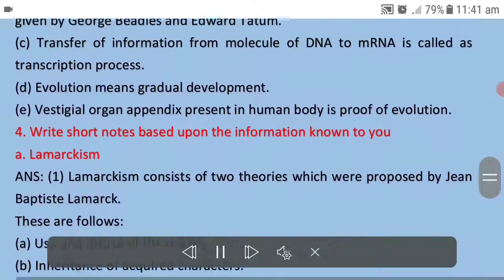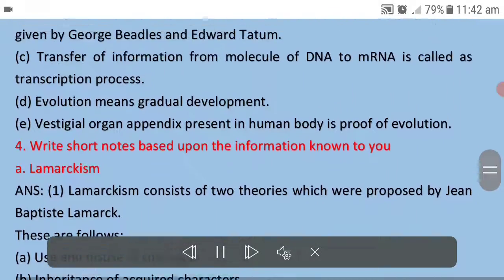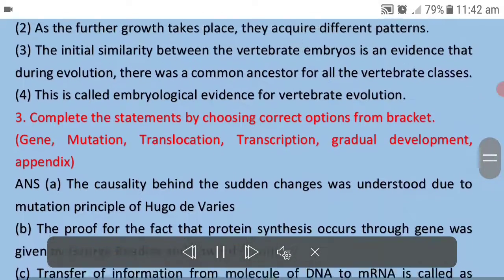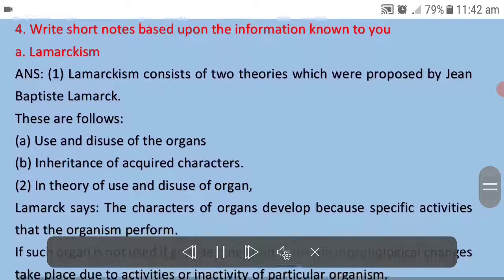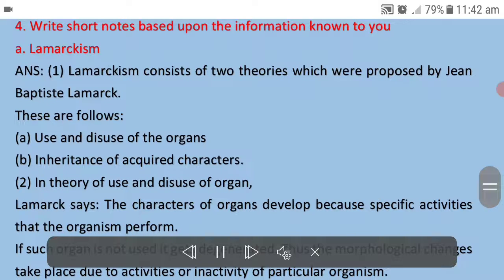4. Write short notes based upon the information known to you. A. Lamarckism. ANS. 1. Lamarckism consists of two theories which were proposed by Jean-Baptiste Lamarck. These are as follows. A. Use and disuse of the organs. B. Inheritance of acquired characters.